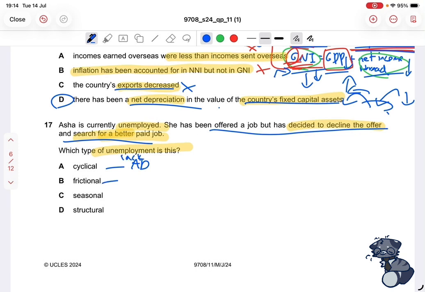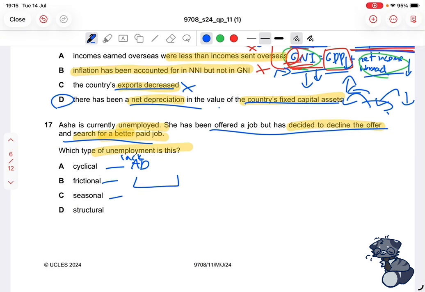The next one is frictional unemployment, which means that this is unemployment where you are between jobs. Of course, not everyone's going to be employed in the same place all their lives. They're going to switch around jobs. But you are not going to be able to immediately get employed after you quit or leave a job. So the time in between, where you are between jobs, that is called frictional unemployment. After you have quit a job and you are looking for a new one, you're not going to immediately get a new one. The gap in between is frictional unemployment in a sense.